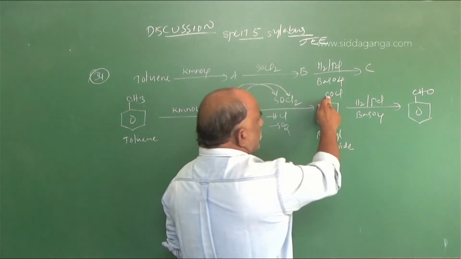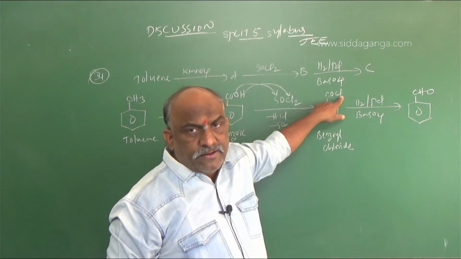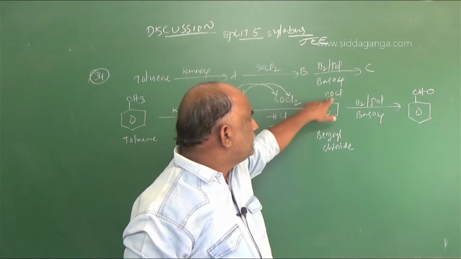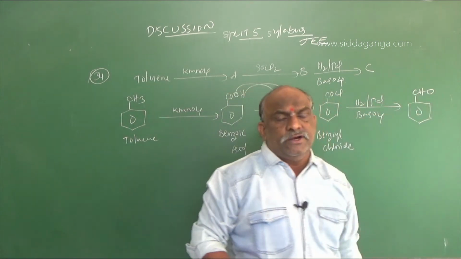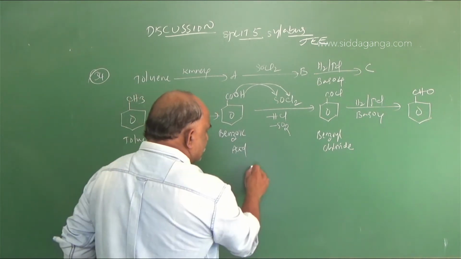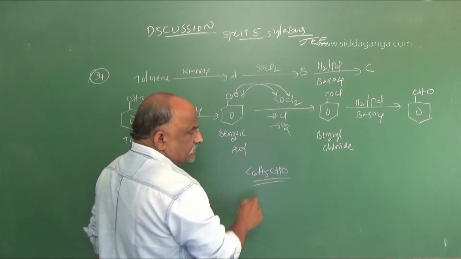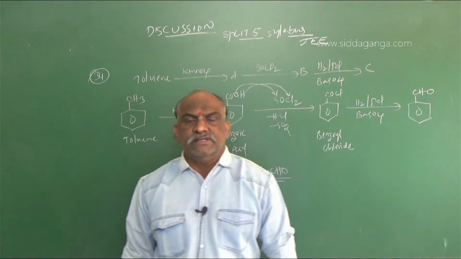With the addition of hydrogen, HCl is eliminated, and the COCl functional group is converted into an aldehyde group. So the final answer is C6H5CHO, which is benzaldehyde.